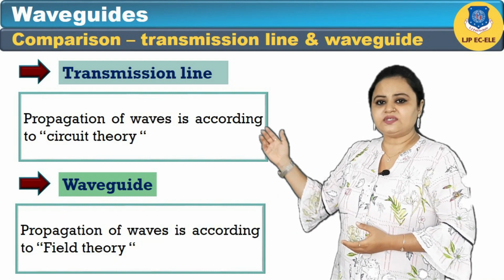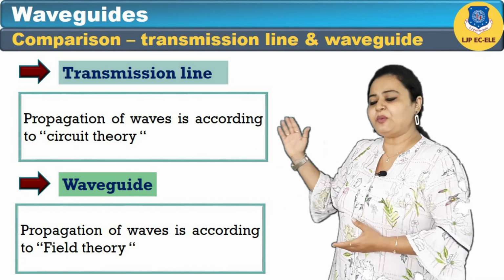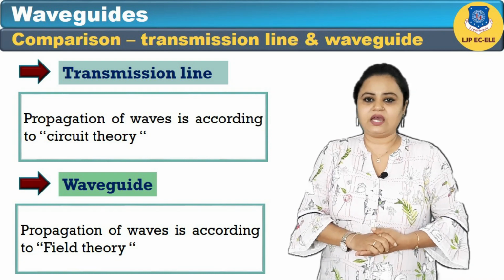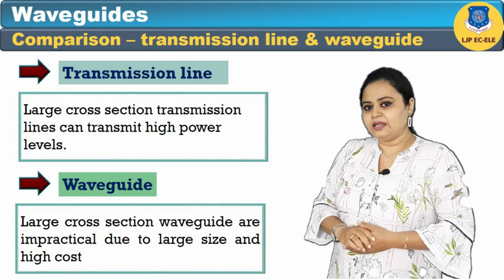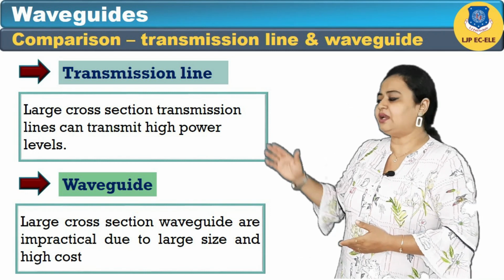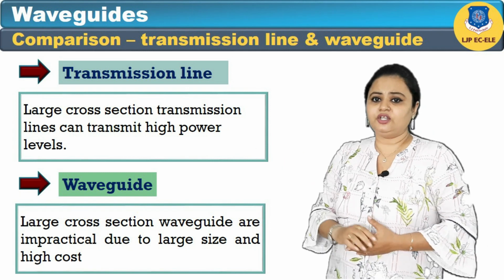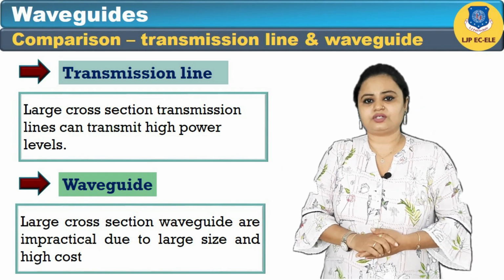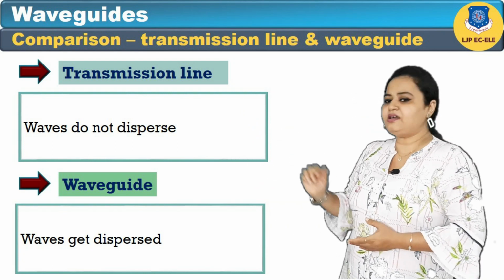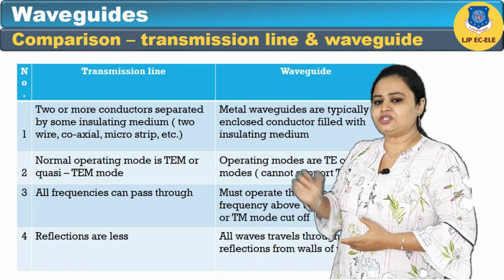Propagation of waves is according to circuit theory in transmission lines, whereas propagation of waves is according to field theory in waveguides. Large cross-section transmission lines can transmit high power levels, whereas in waveguides it is impractical due to large size and high cost. In transmission lines, waves do not disperse, but in waveguides, the wave gets dispersed. This is all about the comparison.